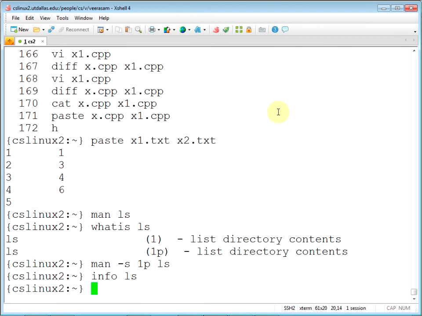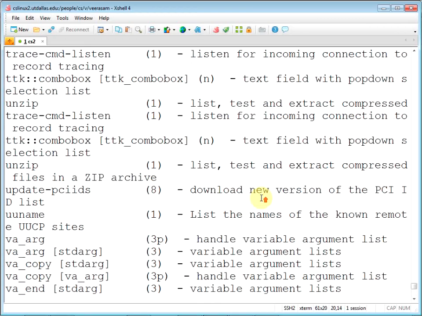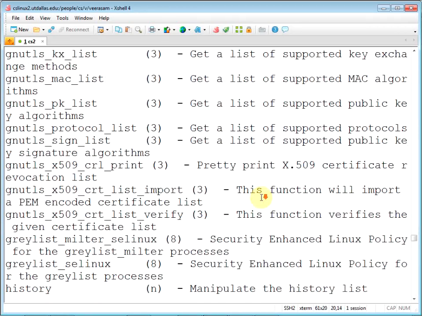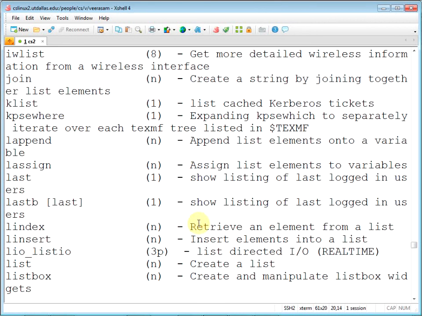Quit. Okay, so apropos, this is like a search. Wherever the keyword appears, it lists all the commands. You get tons of commands, and somewhere in there probably ls is buried.